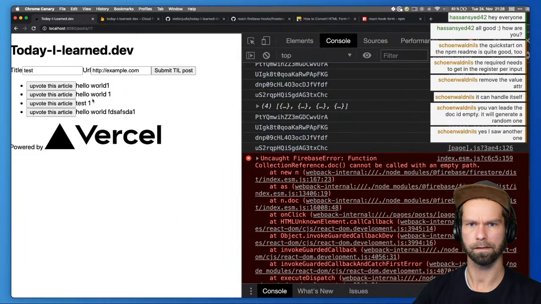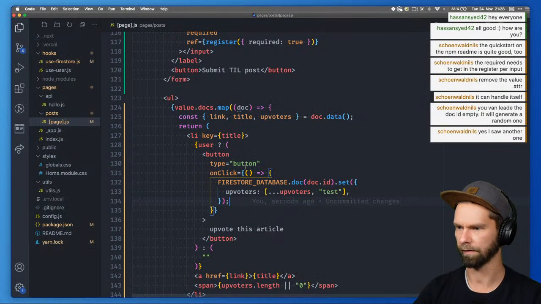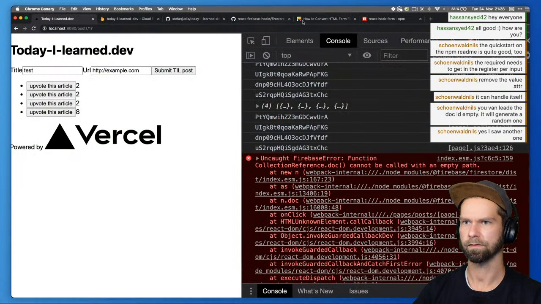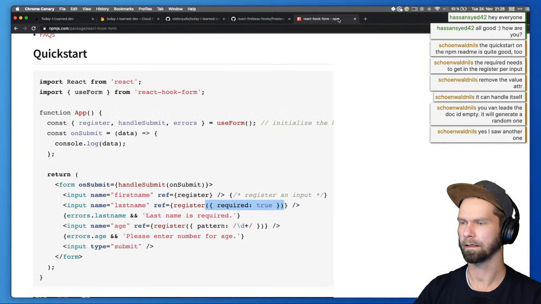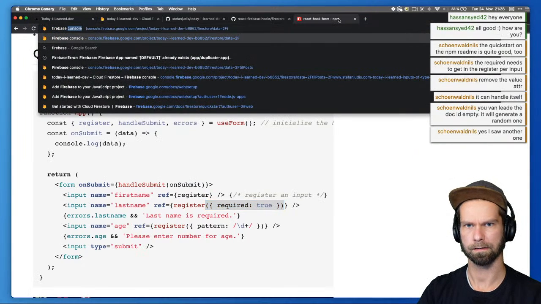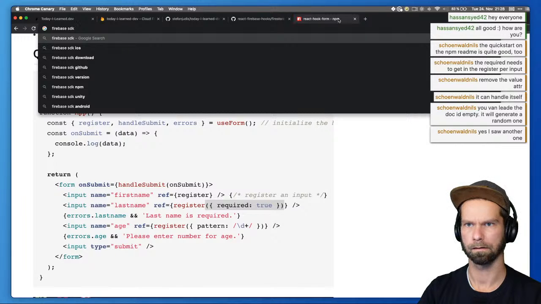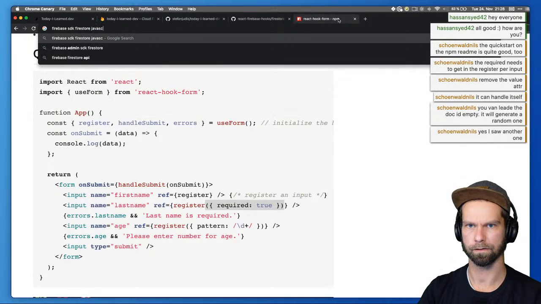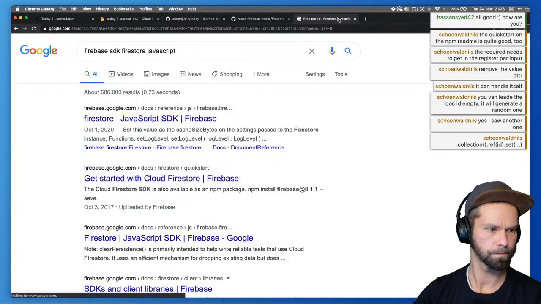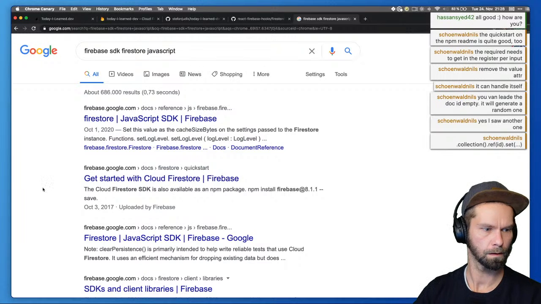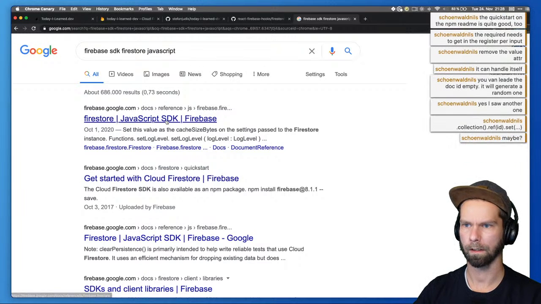So let's see. Nice, but it is overriding the whole thing. So is there a way to merge? I feel like a little bit like we had a Firebase SDK Firestore JavaScript. I feel like there was a... Yeah, we have that one.